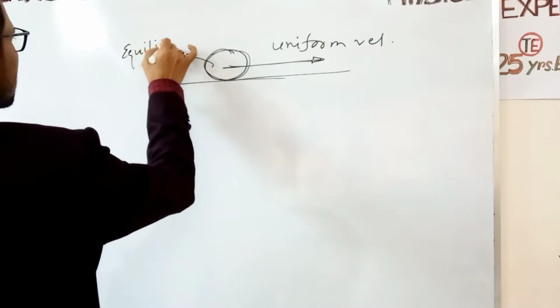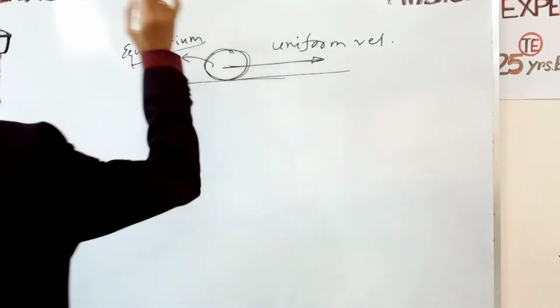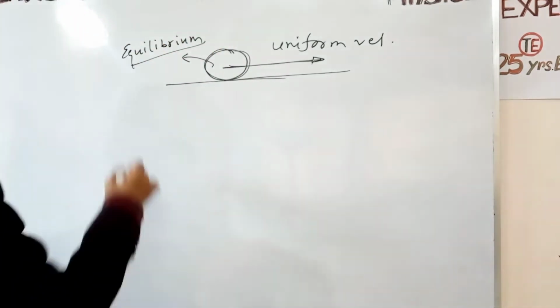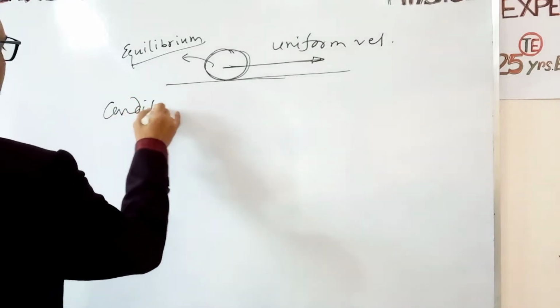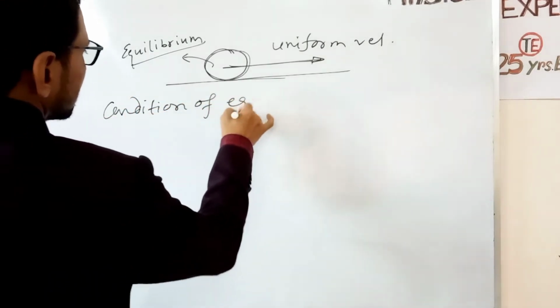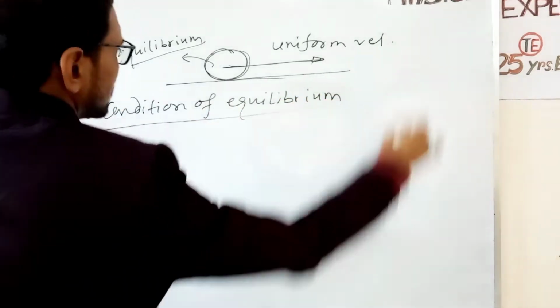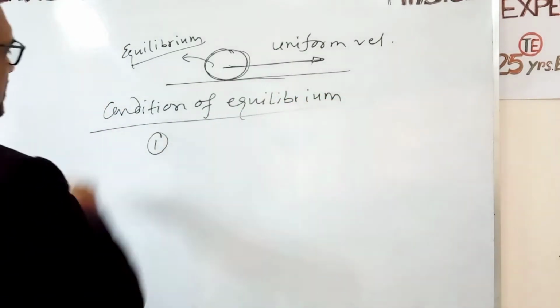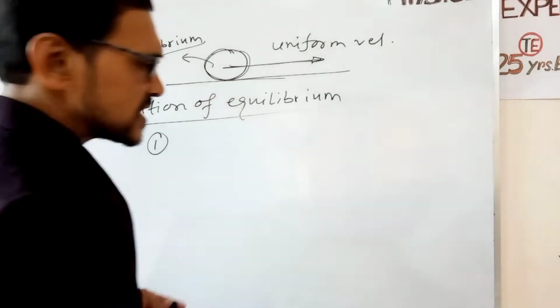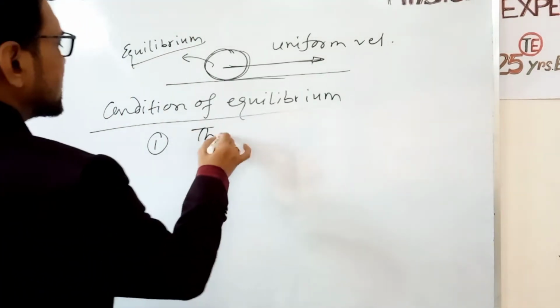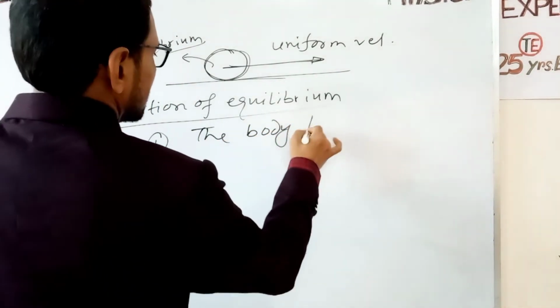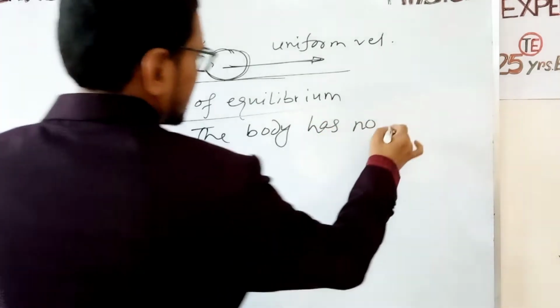So what is the condition of equilibrium? The main condition of equilibrium is that the body has no acceleration.